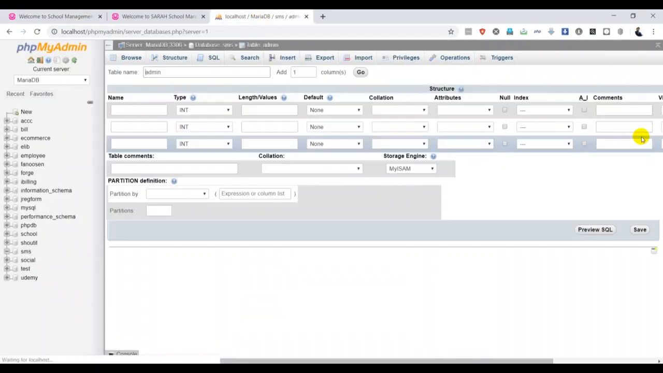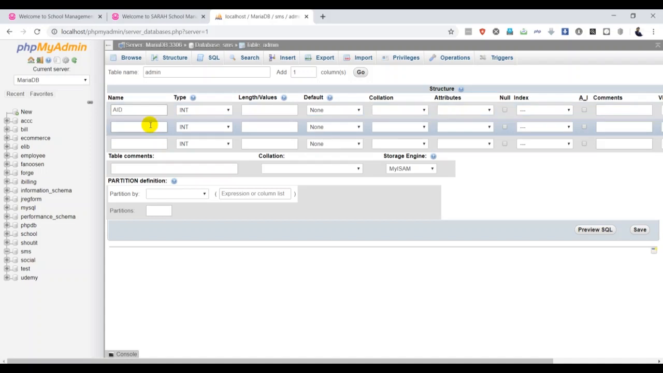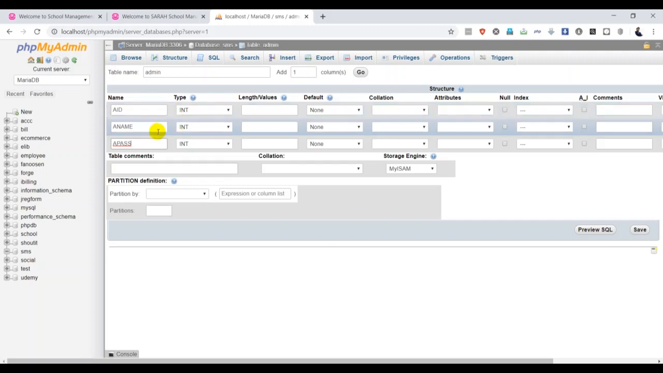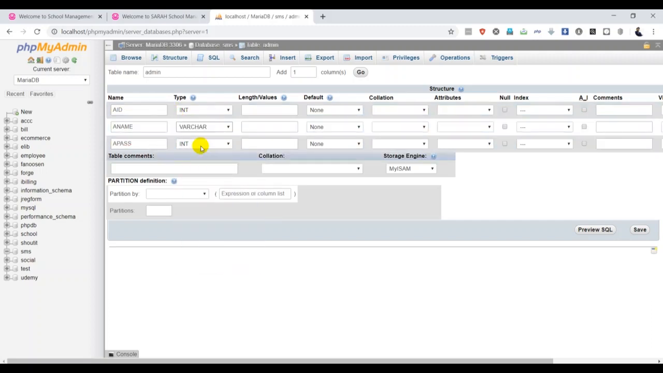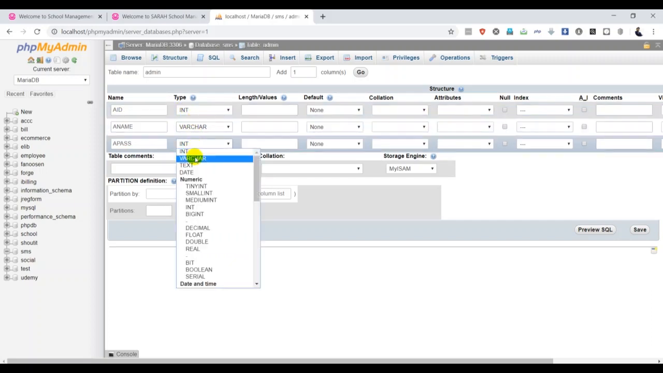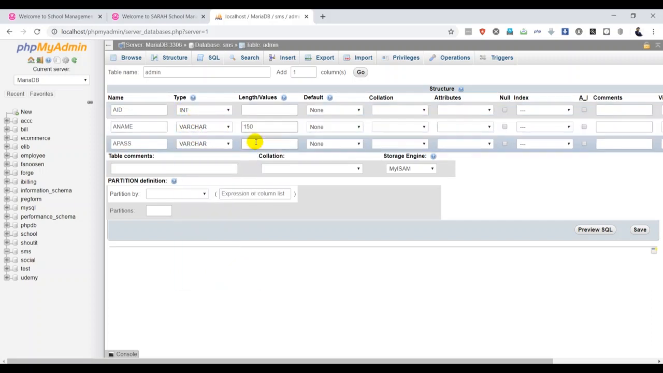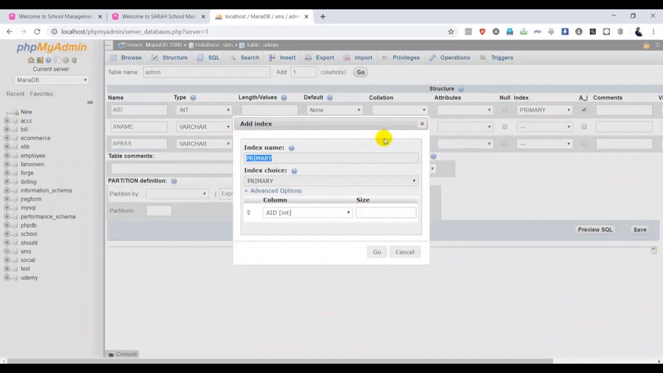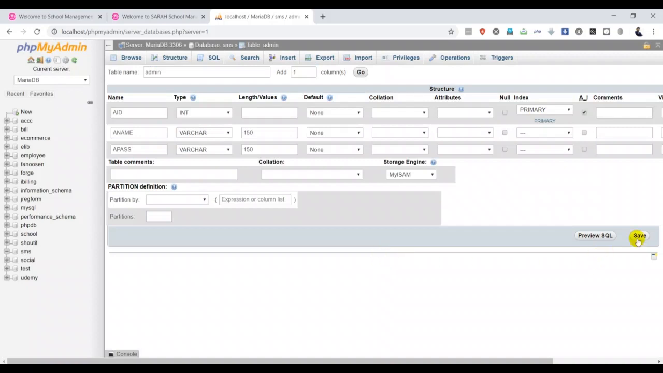Okay, go. That's great. So we have to give the name for each column. First one is AID. The AID means admin ID. Then A name, admin name, then A pass. Okay, good. So admin ID is always auto increment, that's important. A name we can give varchar, AID is integer, and varchar you can give 150 characters, then 150 characters. I told you the AID should be auto increment. Okay, good. Then click Save.